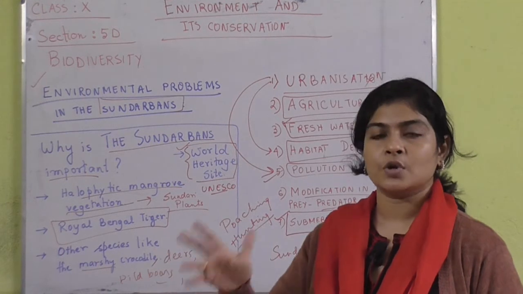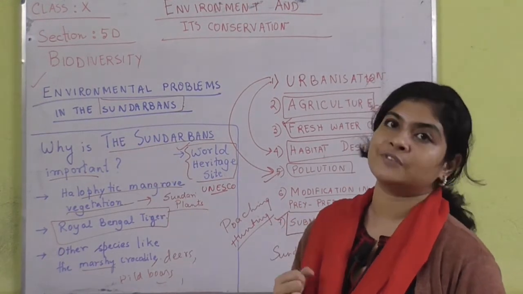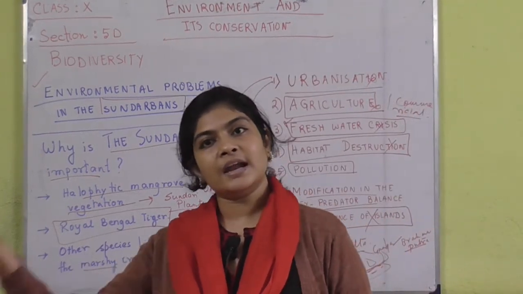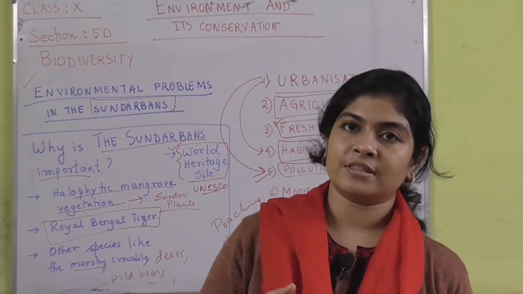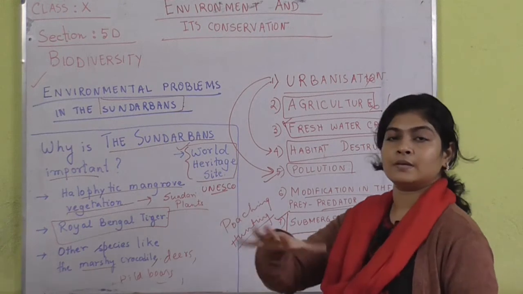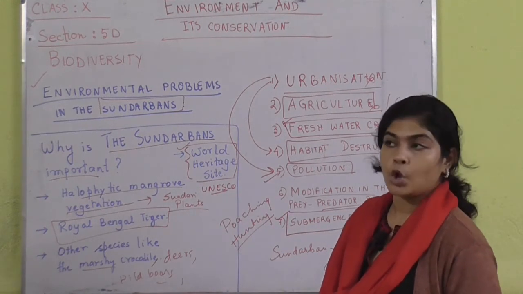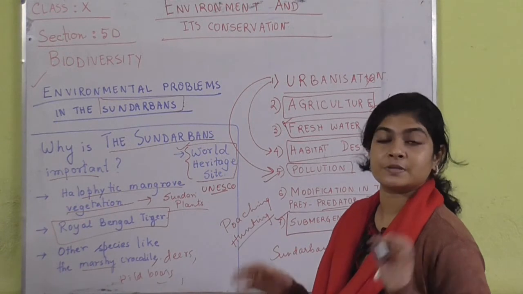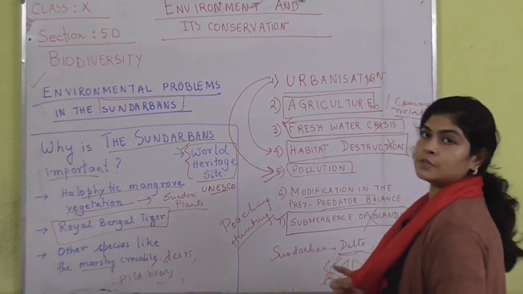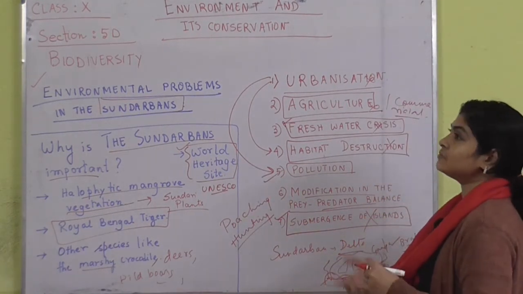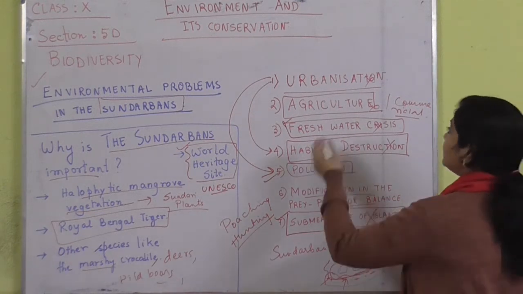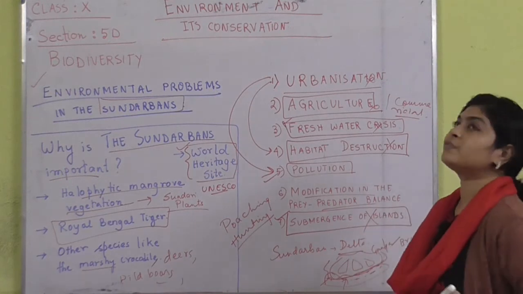That means if the mangrove vegetation is decreasing, the herbivores are not getting their food. The cheetal deer, who live on the grasses and the leaves of the plants, are not getting their food, and if they are not getting their food, then they will die, and if they are dying, then the tigers and the other top predators have a problem. So, that is why the prey predator balance is under threat. The normal balance of the prey predator relationship is increasingly getting difficult in Sundarbans. So, that is indirectly affecting the ecosystem, thus affecting the biodiversity as a whole. These are the different environmental problems which we find in Sundarbans.